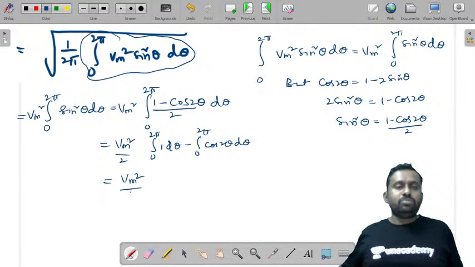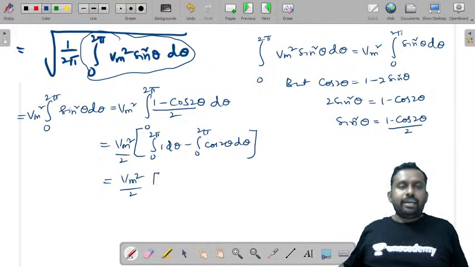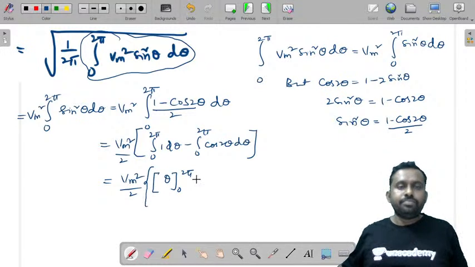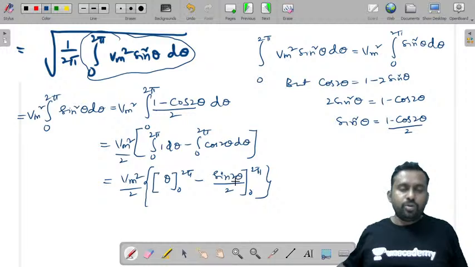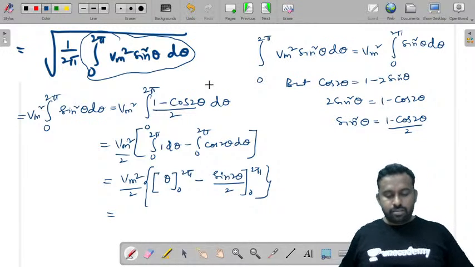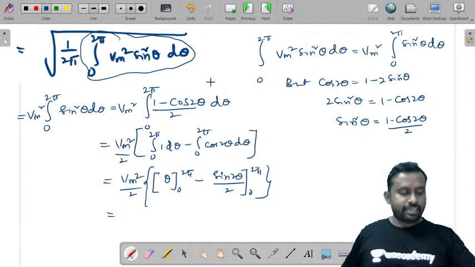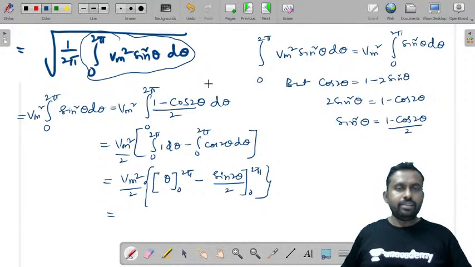So this is Vm square by 2 integral of 1, which is theta from 0 to 2 pi, minus the integral of cos 2 theta, which is sine 2 theta by 2, from 0 to 2 pi. Right? Hope you are able to understand this. 1 minus cos 2 theta.